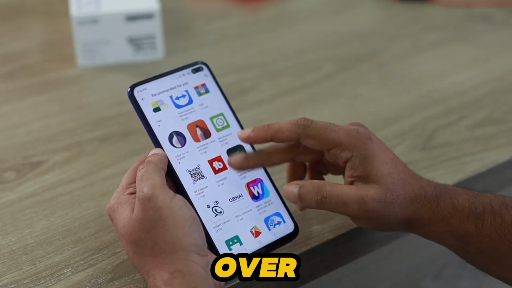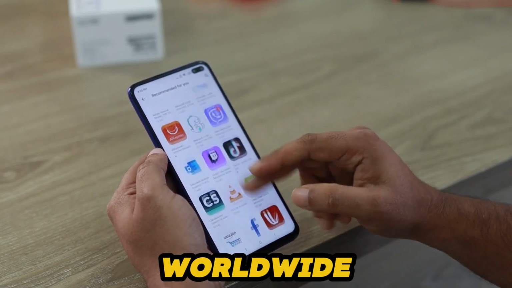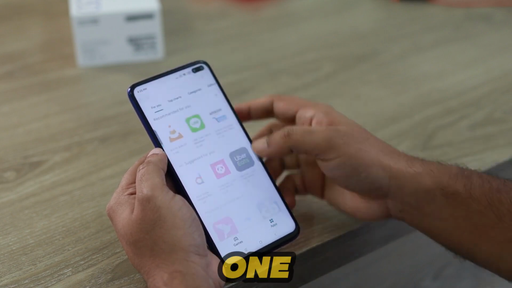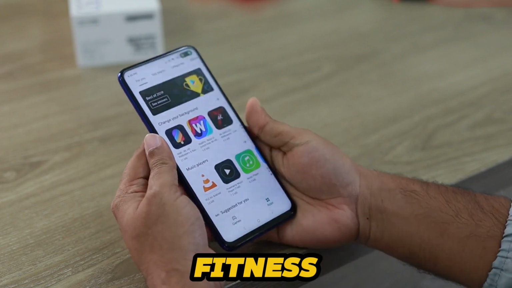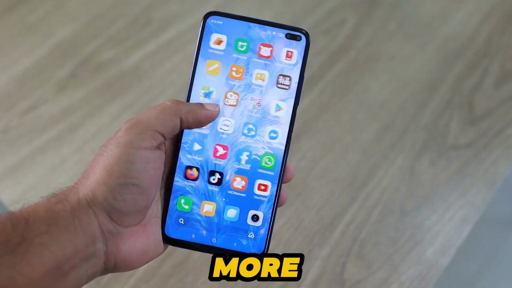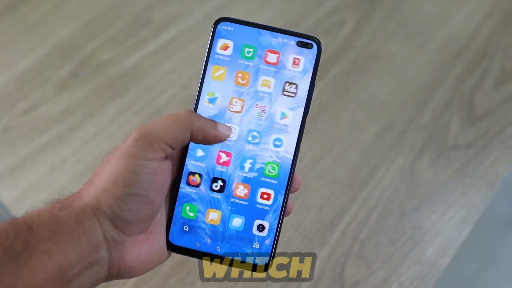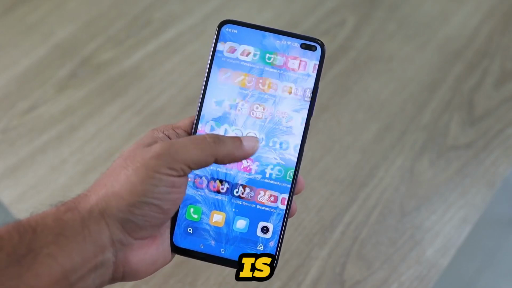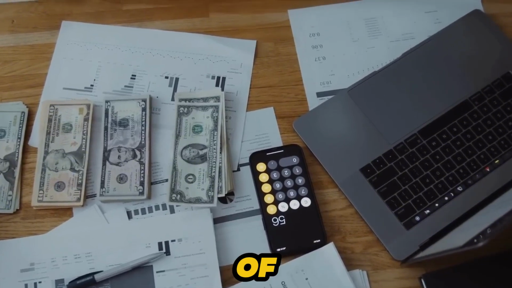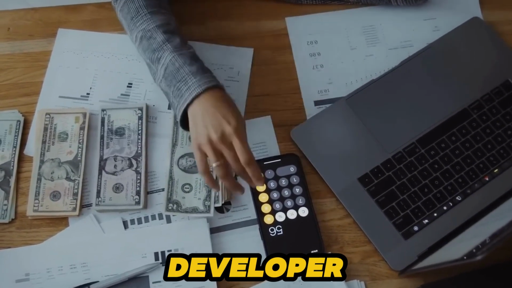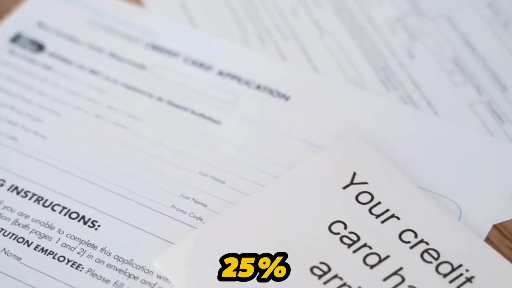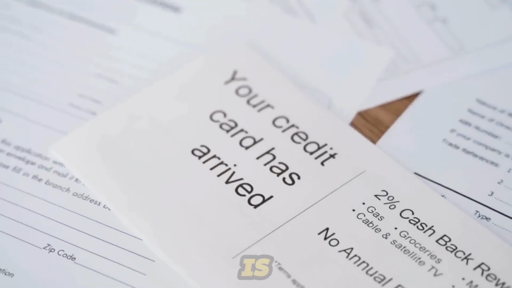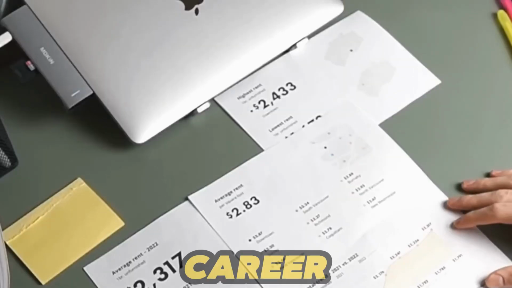There are currently over 6 billion smartphone users worldwide. Every single one of those people uses apps every day for shopping, entertainment, fitness, finance, productivity, and more. Businesses know this, which is why demand for mobile developers is at an all-time high. According to the US Bureau of Labor Statistics, software developer jobs, including mobile, are expected to grow over 25% in the next decade. That is much faster than almost any other career.